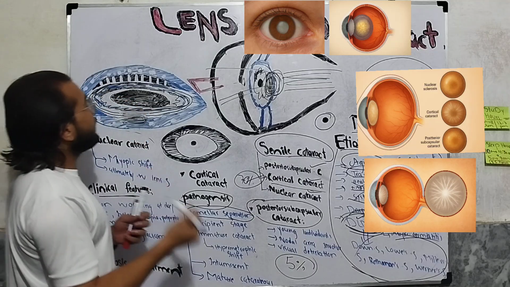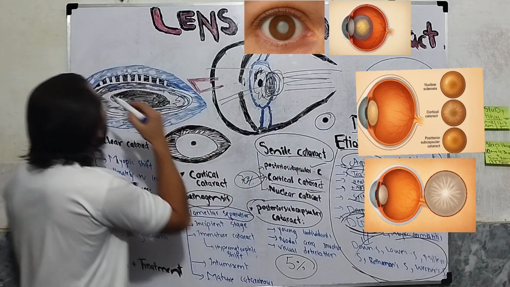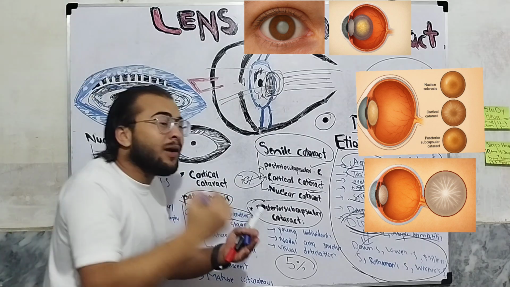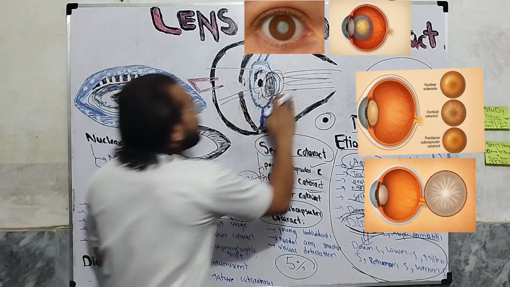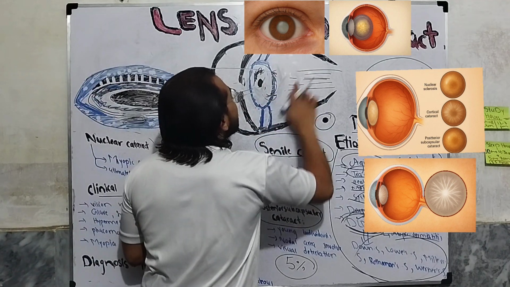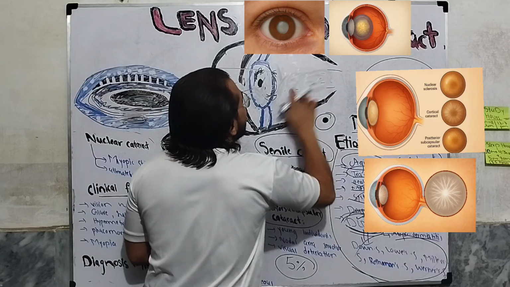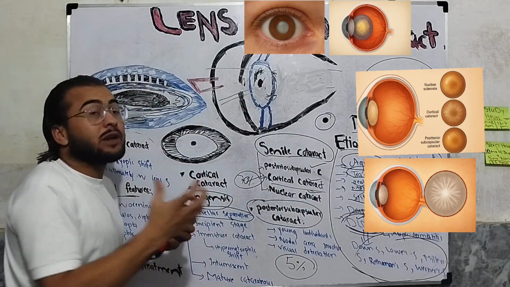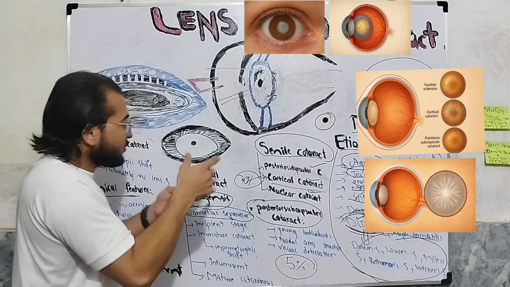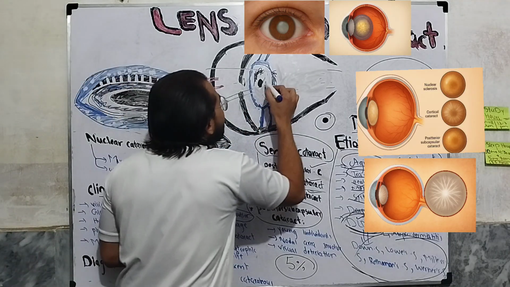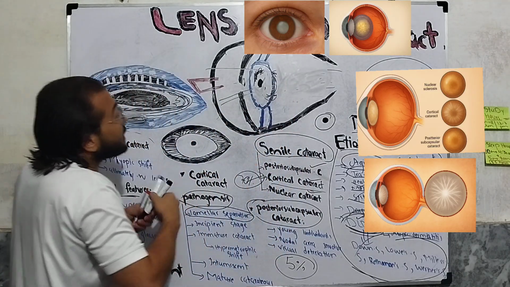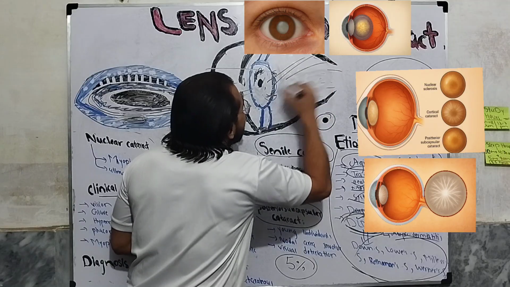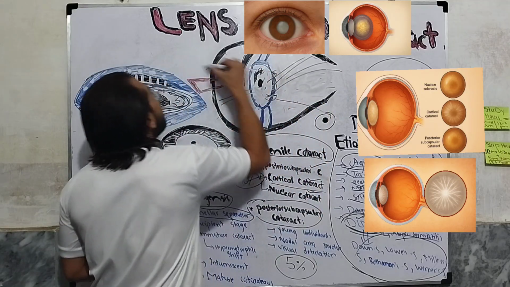So what will happen? Because of this property, the light rays which come will be extensively scattered and reflected, okay? Because there is now no regular arrangement, some of the light will extensively refract, and some of the light will extensively reflect.